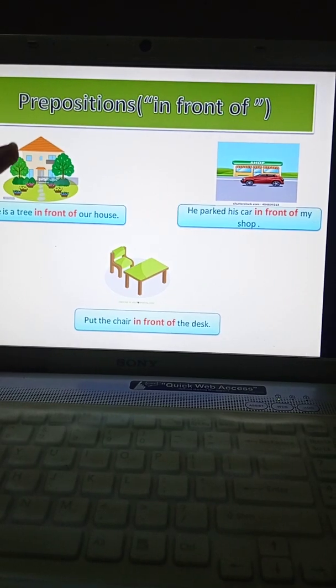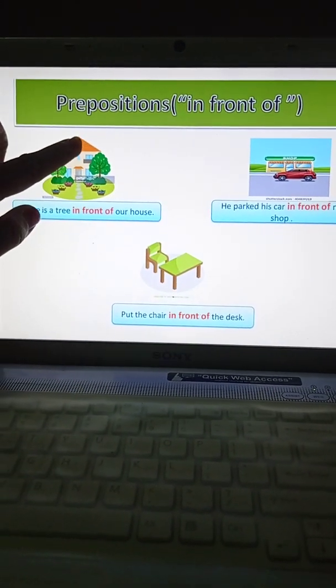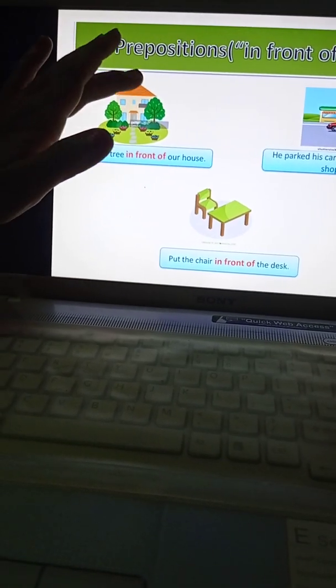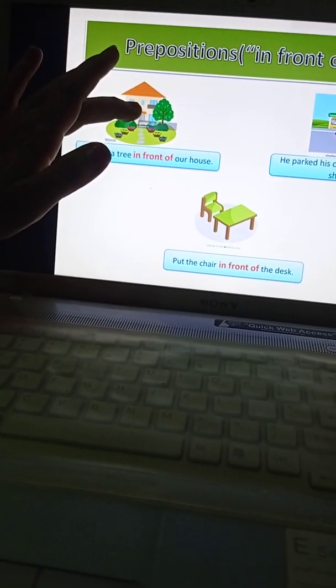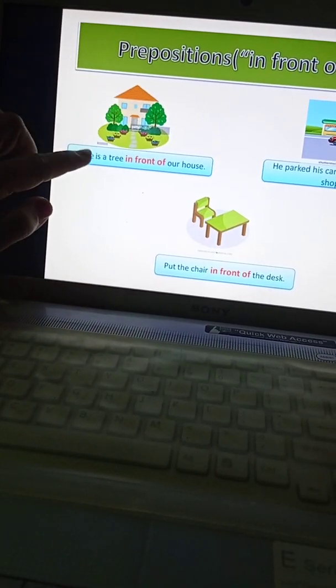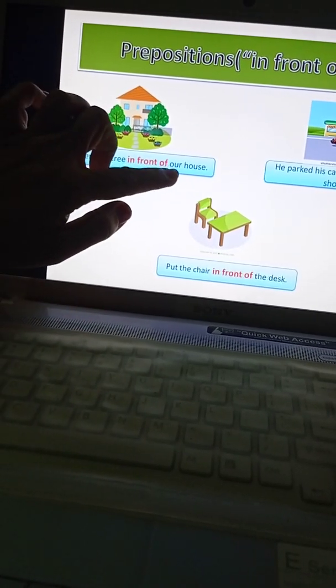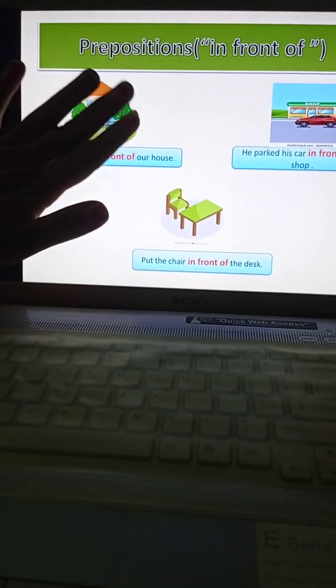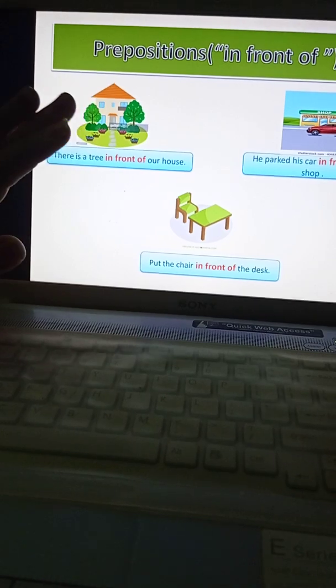Now look at this beautiful house. See, children, in front of this beautiful house, what is there, children? Trees are there. So there is a tree in front of our house. Suppose if trees are not there, we can't say there is a tree in front of our house.